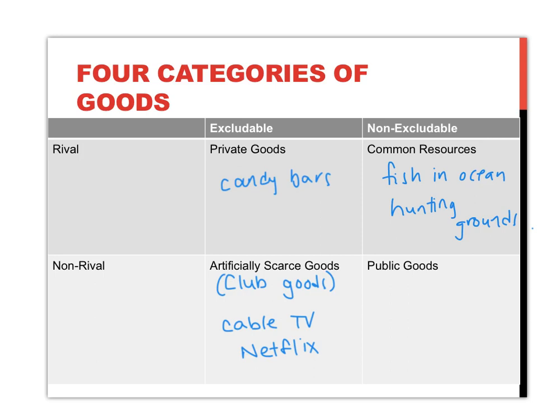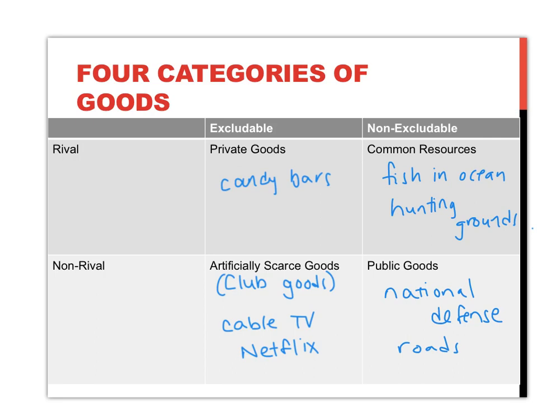The final type of good is what we call a public good, and public goods are non-rival and non-excludable. So we can't keep people from using them, and one person's use does not diminish the amount available for other people. A good example of a public good would be something like national defense. Additionally, many times roads are public goods because your usage doesn't diminish the amount of road available for other people to drive on, and you can't keep people from using roads.